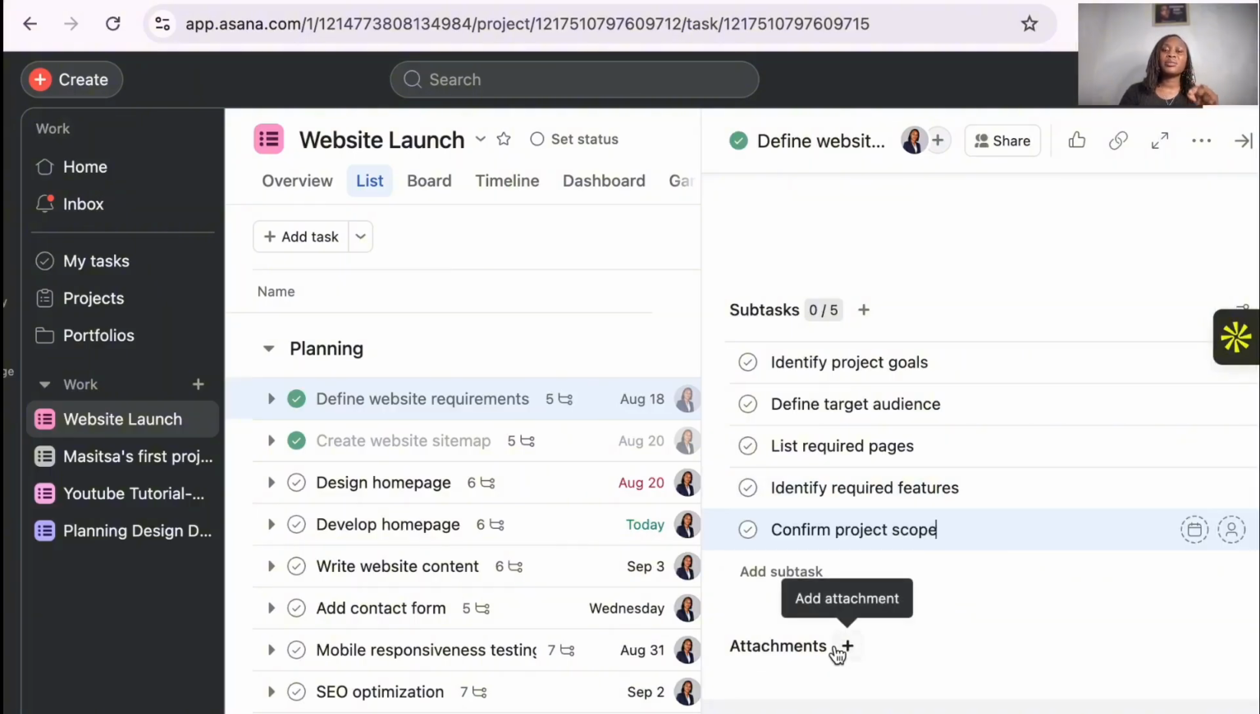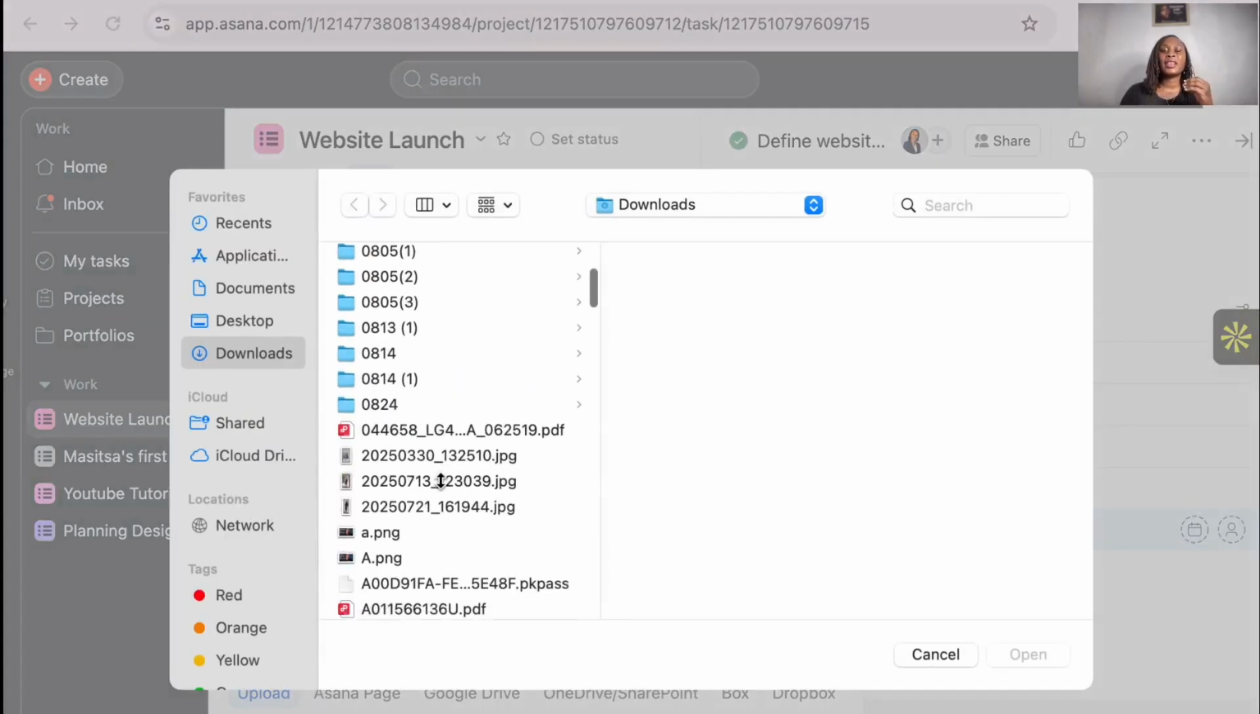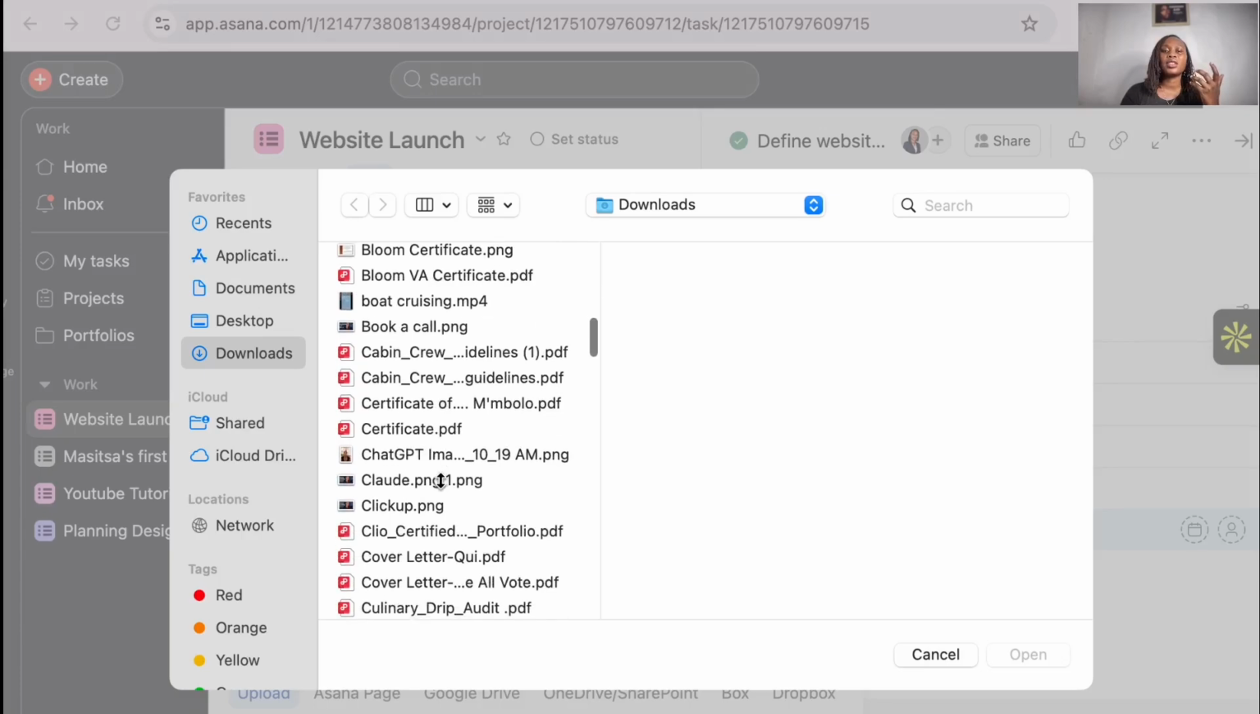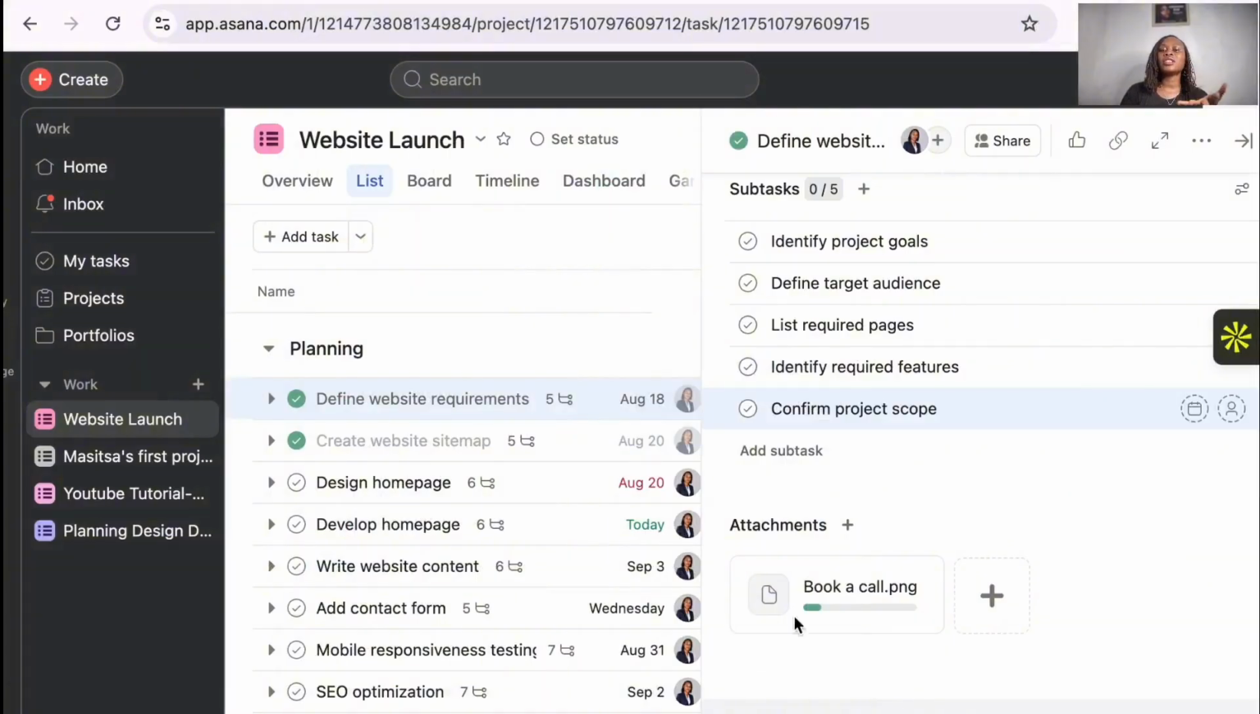If you have attachments that are required for this project, you're going to click on this plus button. You can upload. If it's on Asana, Google Drive, Dropbox, Box, you can upload it. So you will choose a file. I'm going to choose one of the files right here just to show you what it looks like. Okay, so I'll just choose that, and then once I do that, it's going to show up here.